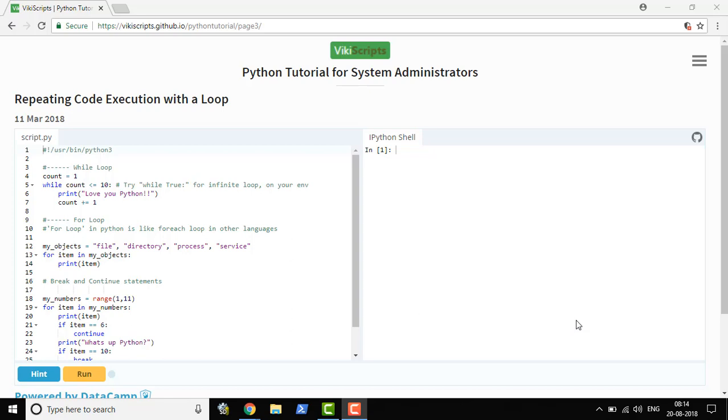Today we will learn about loops. Loop structure in Python actually helps you to execute a piece of code or a suite repeatedly. So if you want to repeat your code execution, let's say n number of times, then you use loop structure in Python. So let me quickly